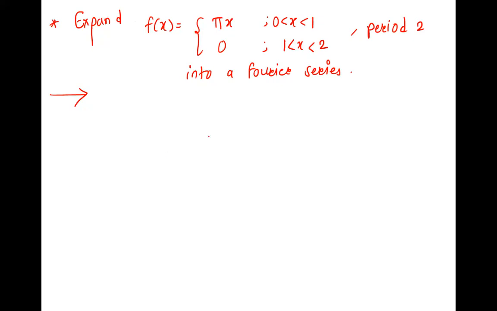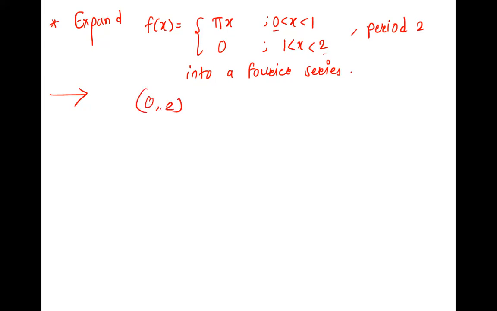Whole function is defined on 0 to 2, with one discontinuity at 1. Correct? The function is defined on the interval 0 to 2.